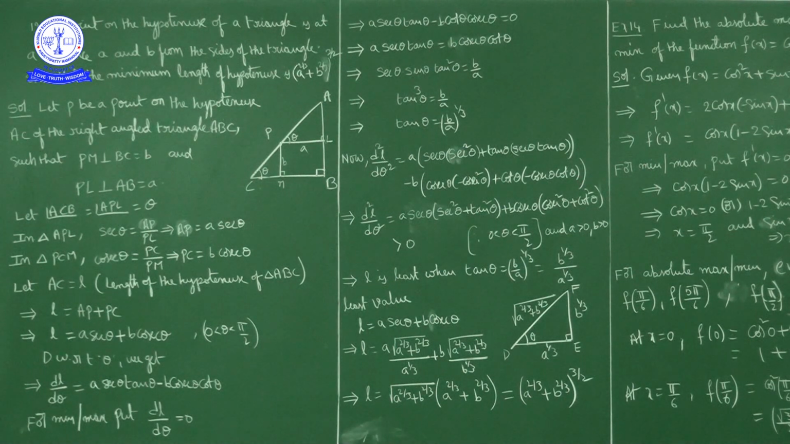Okay, so what we get here: first term, secant theta common, a into secant theta into secant square theta plus tan square theta. Minus b into, here minus cosecant theta common, so minus of minus plus b cosecant theta into, here what we have, cosecant square theta plus cot square theta. This is the second derivative.